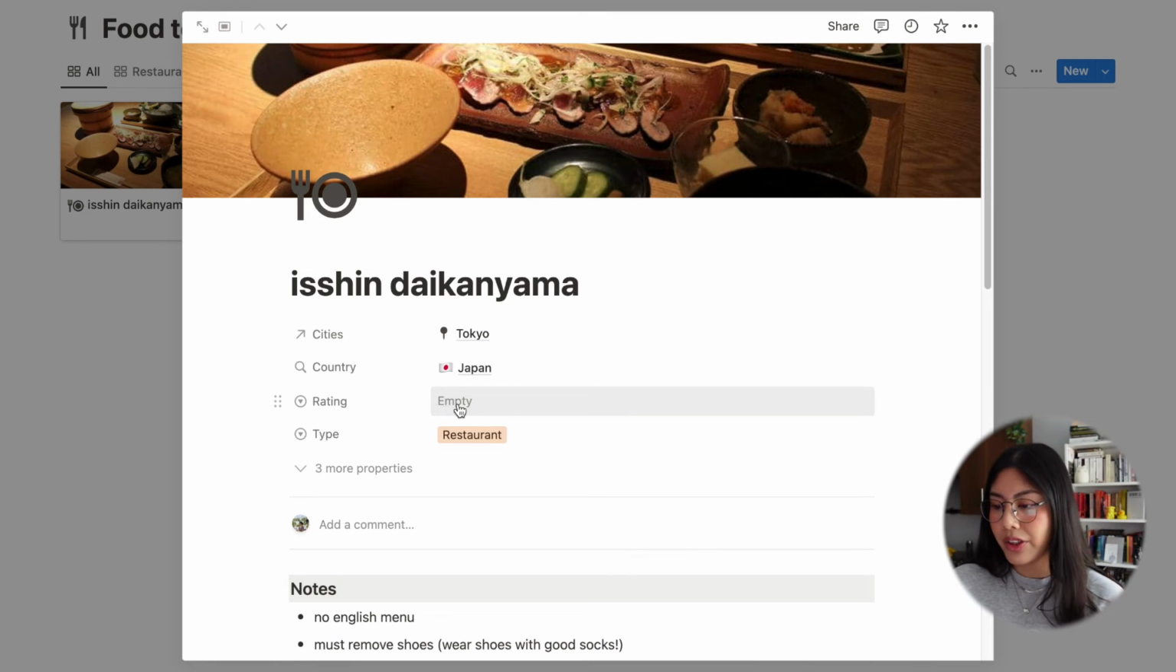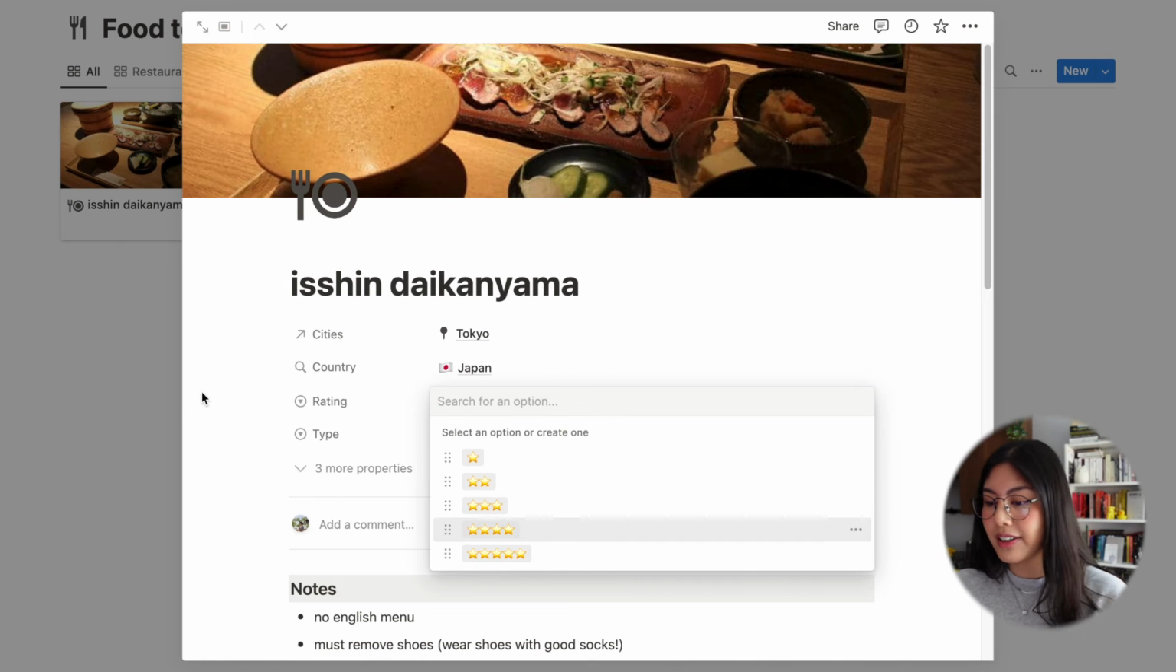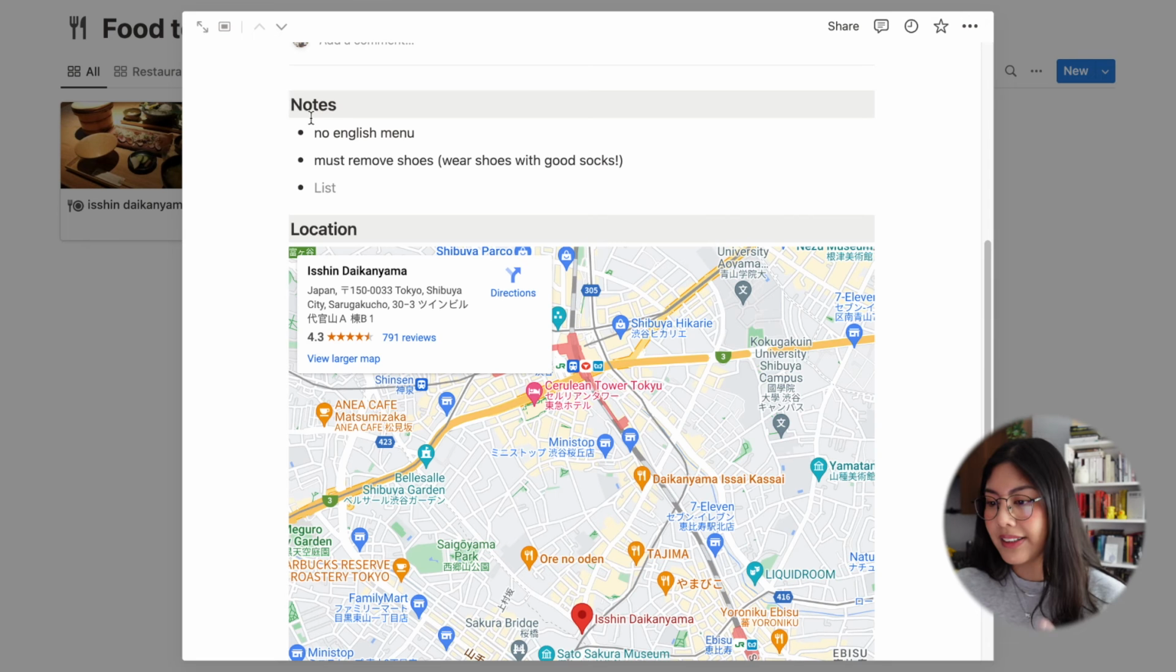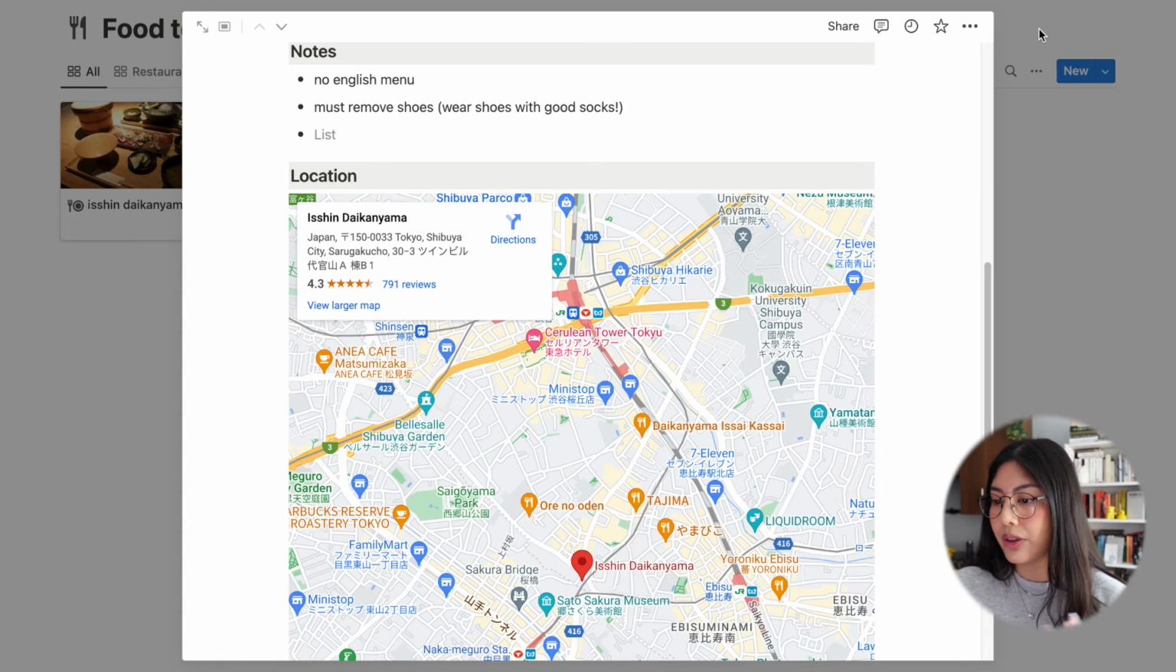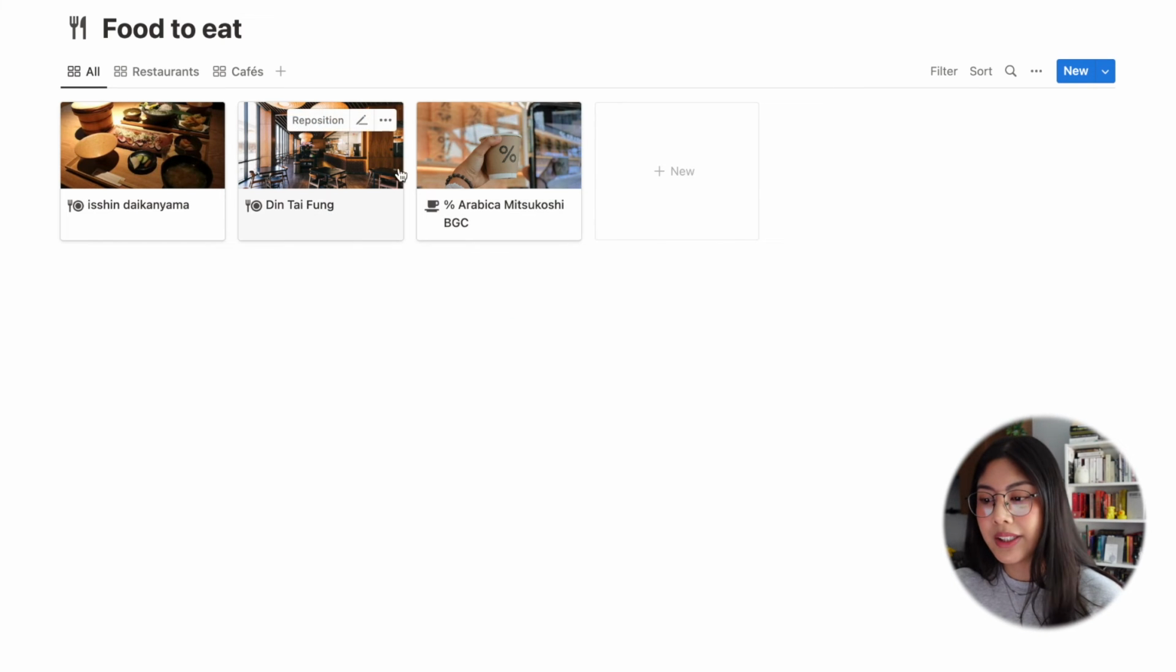If you've gone there, you could rate this 1, 2, 3, 4, 5 stars, and then the type, obviously. This is the same thing as what you saw in places to go, but I have notes here and I also have the location. So same exact thing, we just have them organized differently. So yeah, that's how that looks like.